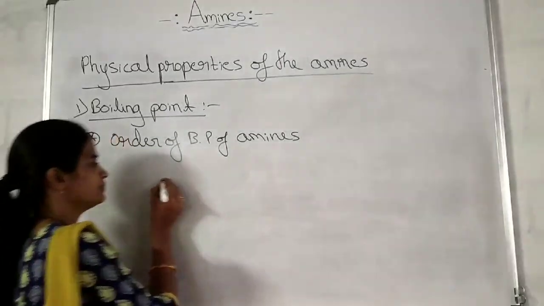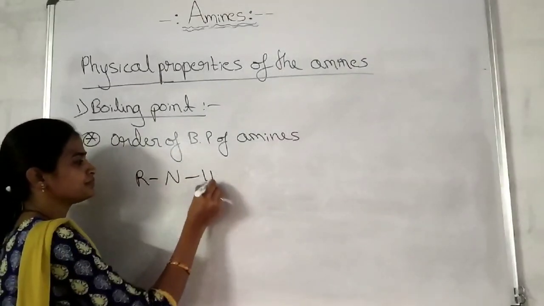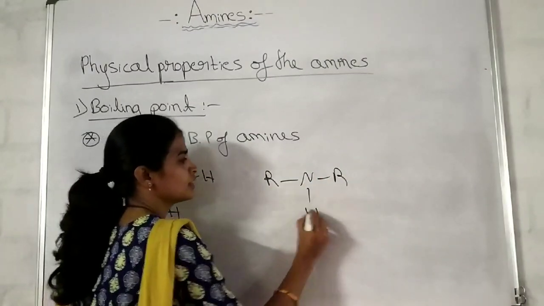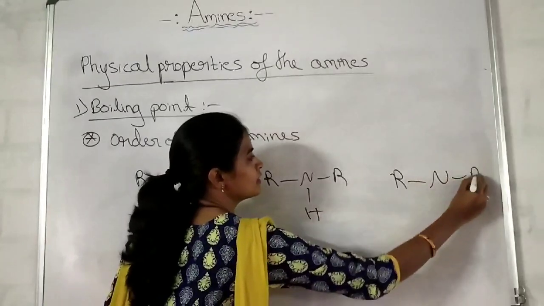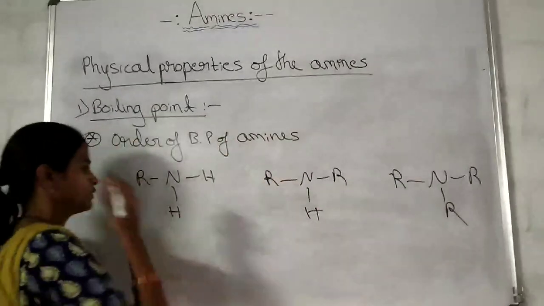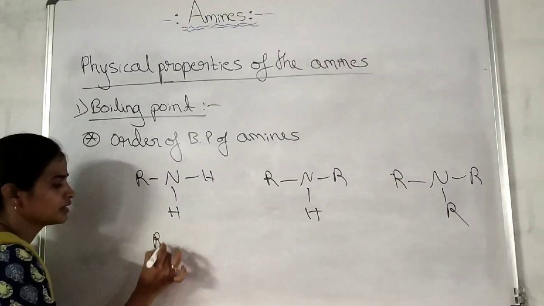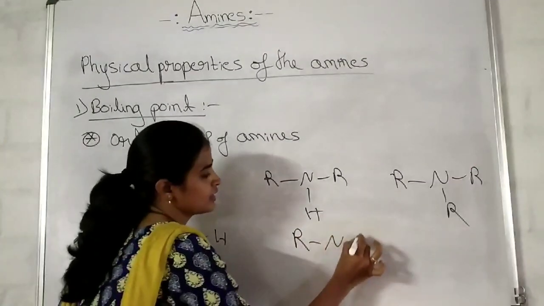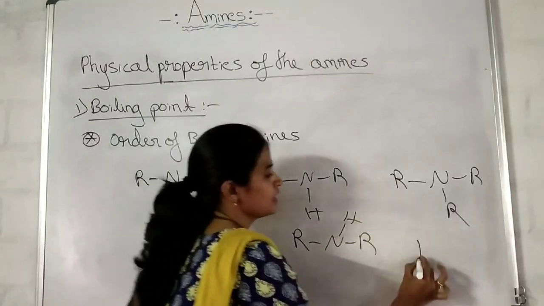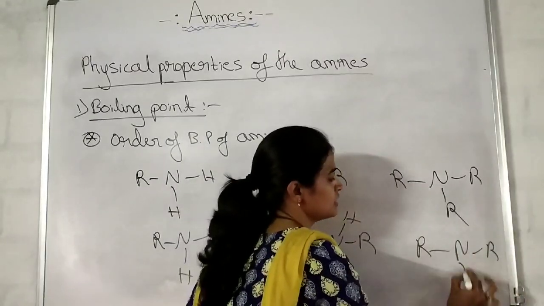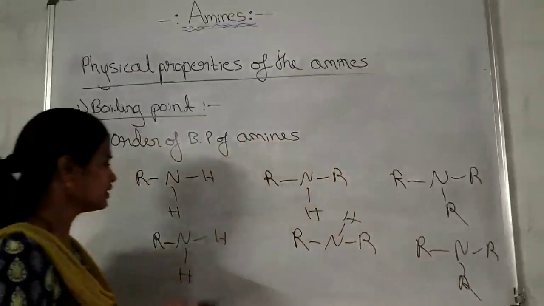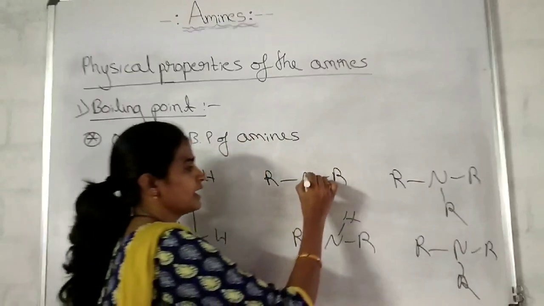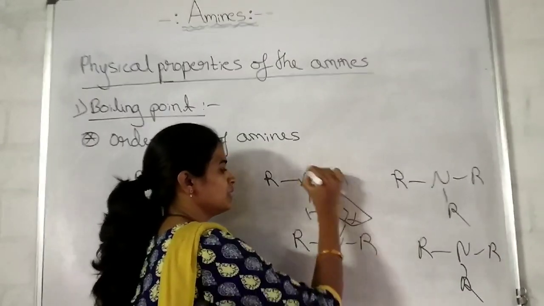See, primary amine, secondary amine, tertiary amine. Each has to form hydrogen bonding with another primary amine, another secondary amine, and another tertiary amine. There will always be hydrogen bonding like this.